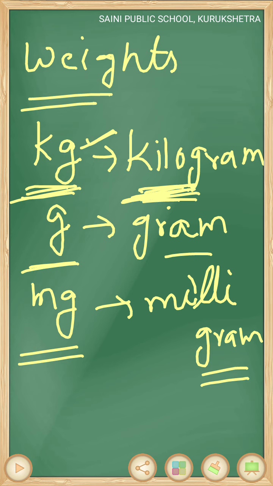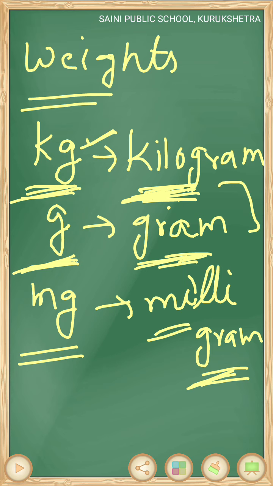Okay. Second standard unit is gram. It is smaller unit than kilogram. It is used for measuring lighter objects, like you can measure your pencil box, your notebooks, etc. And it is denoted by small g. Third standard unit for measuring weight is milligram.